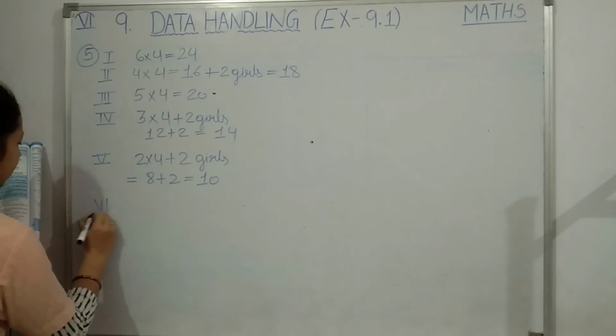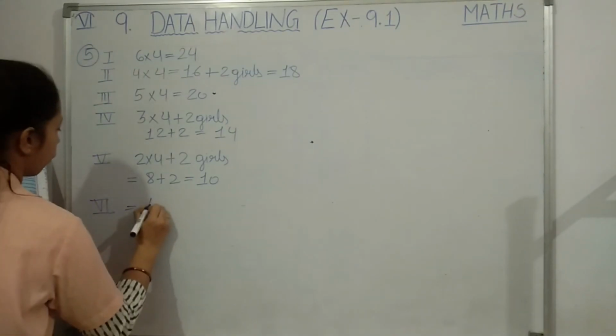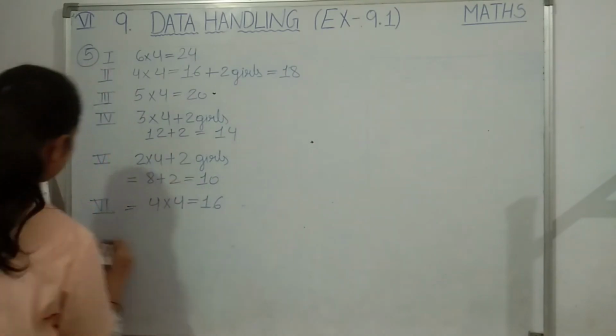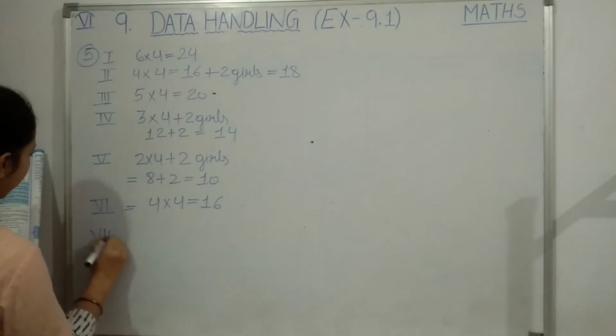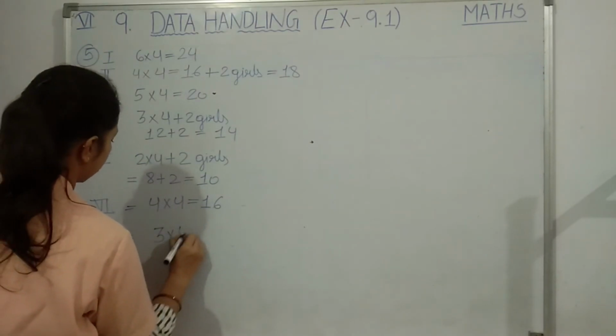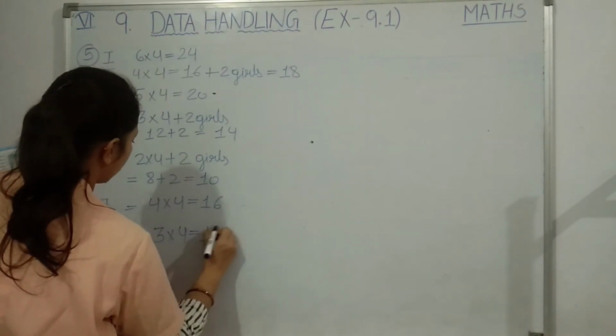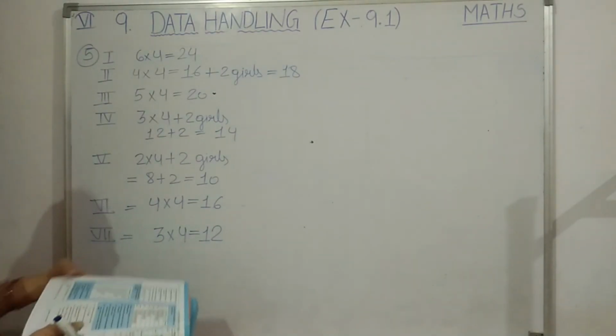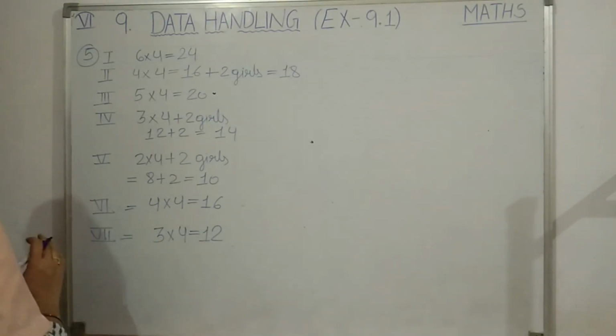Then 6th, 4 pictures, so 4 into 4, 16 girls are there in class 6. Then 7, 1, 2, 3, 3 pictures, so 3 fours are 12 girls are there. Okay students, if you write like this now, then it will be very easy to answer the questions given. That's why I am asking you to write this.